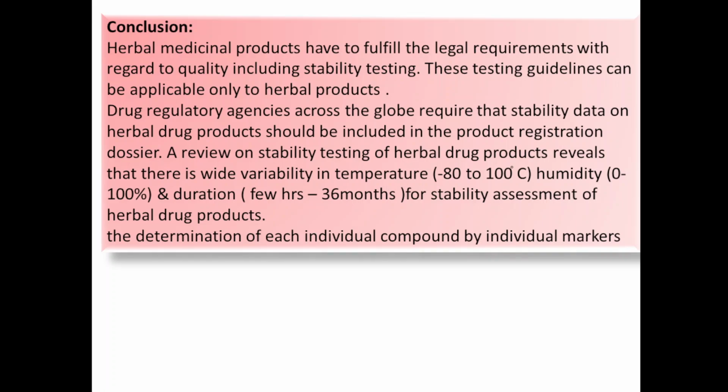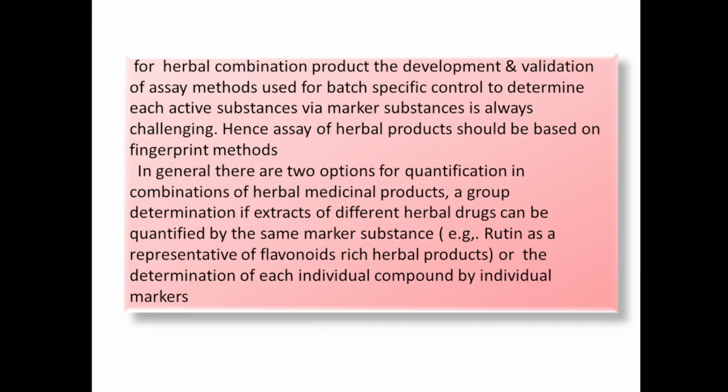The determination of each individual marker for herbal combination product, the development and validation of assay method used for batch specific control to determine each active substance via marker substance is always challenging. Hence, assay of herbal product should be based on fingerprinting.